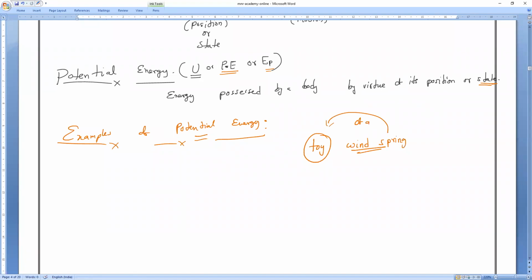The work done is stored in the wound spring in the form of energy. What is that energy? Everybody, please respond. The work is stored in the wound spring in the form of potential energy. So that is why it makes the body move.